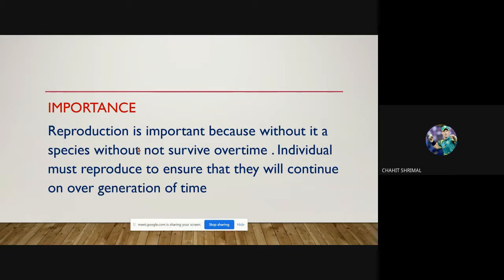Reproduction is also important because without it, a species would not survive over time. Individuals must reproduce to ensure that they continue over generations.